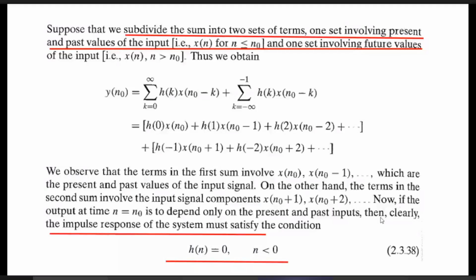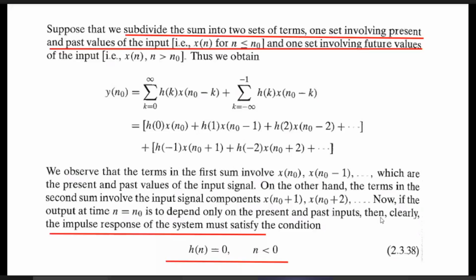Yes, but don't tell with respect to the output equation. Tell with respect to the impulse response h[n]. What should be the behavior of impulse response? Since you have to implement, you have to design the system so that it would only depend on the past and present value of input. How would the system be designed?